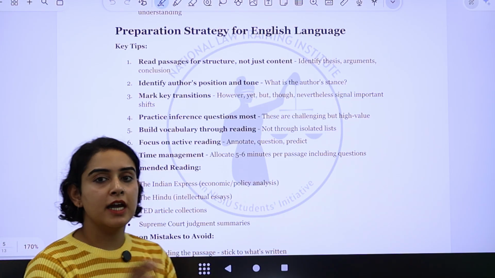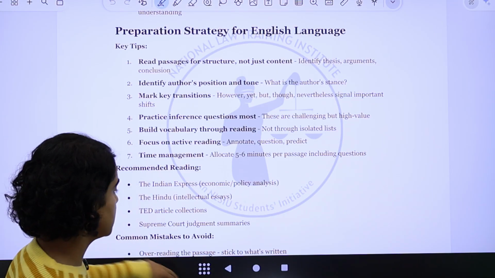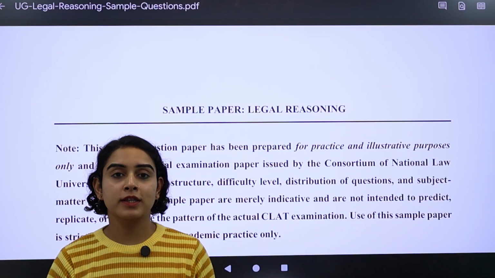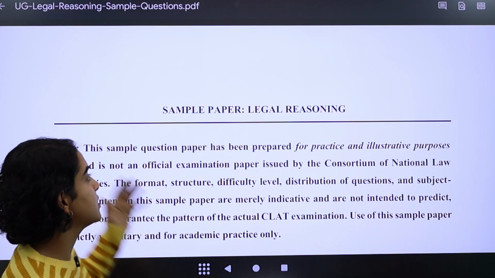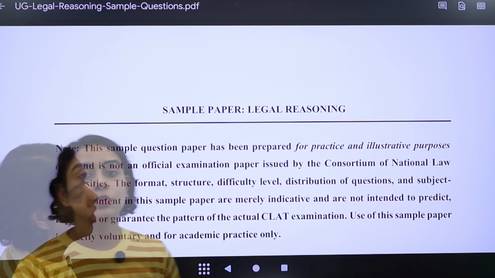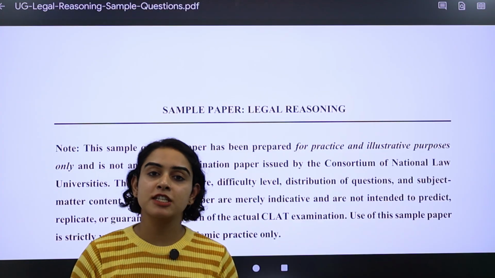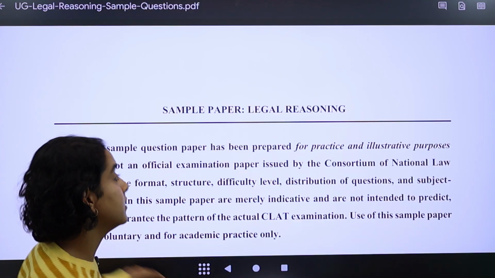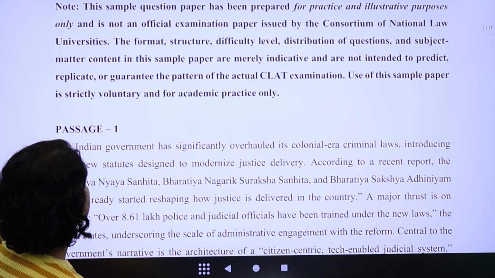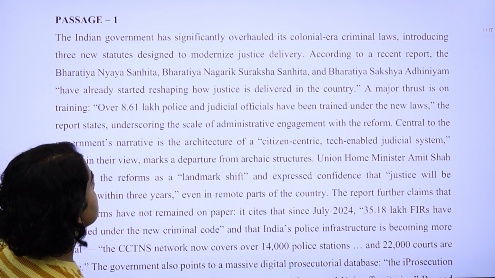Now let's continue with the analysis of the next section, which is the legal reasoning section. This section had 6 passages. Each passage had 5 questions, which means there were 30 questions. Now we'll quickly analyze each passage one by one.